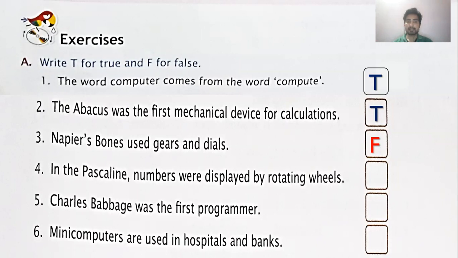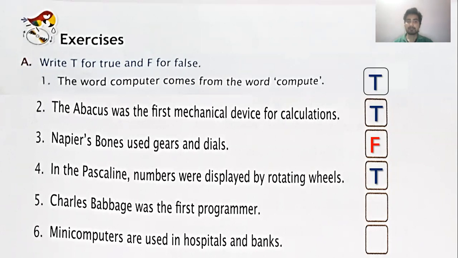Fourth, in the Pascaline, numbers were displayed by rotating wheels. This one will be true. For changing the numbers on the dials, we used to rotate the wheels on the Pascaline, and then we were giving the input to Blaise Pascal's calculator.